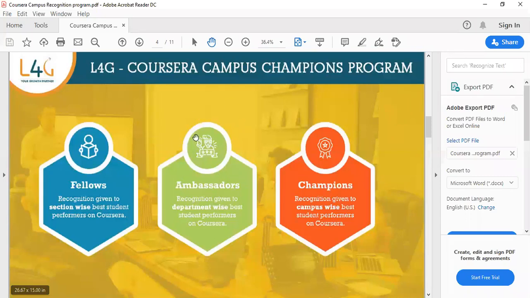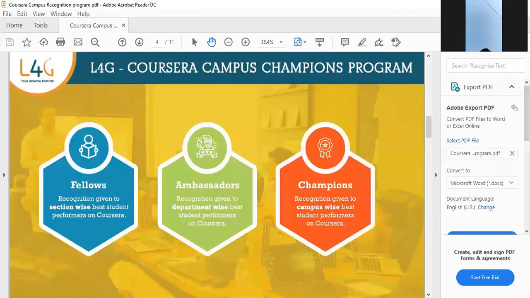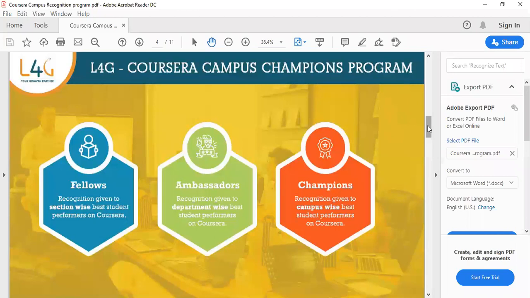Next one is the ambassadors. Who are ambassadors? The department toppers. Among the students, whoever are the department toppers who have done the most number of courses in the department will be the department ambassadors. Next, the champions are the students who have done the most number of courses at the college level. So if some student has done 10 courses at the college level and is the person who has done the most courses, then obviously he will be the champion for that particular institution. These are the 3 levels, 3 badges, which are available for the students.